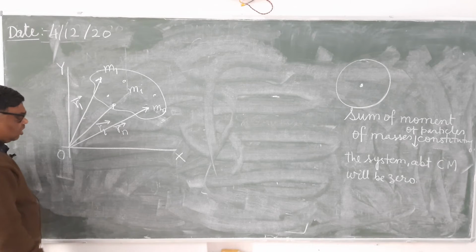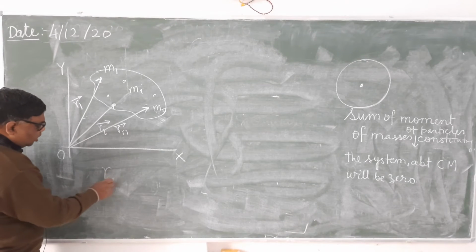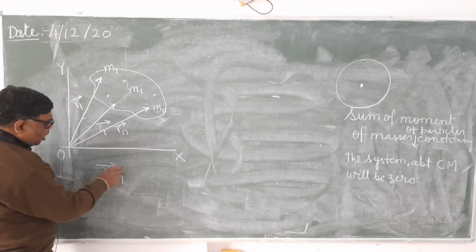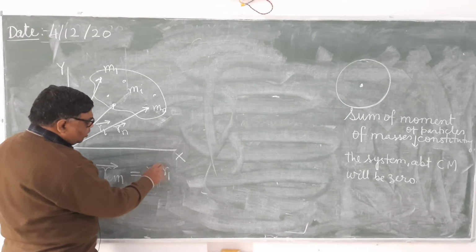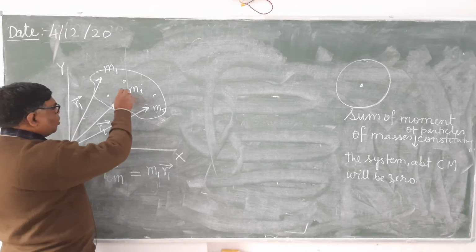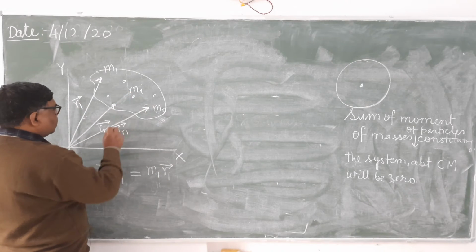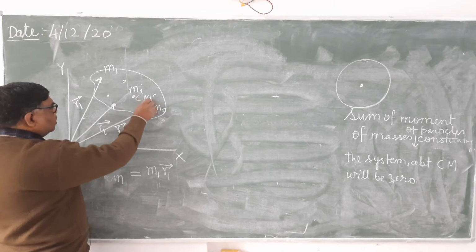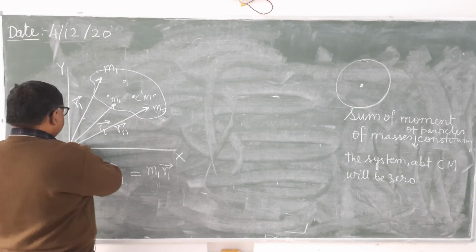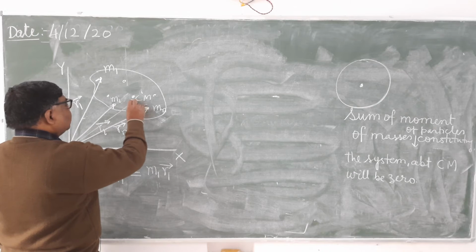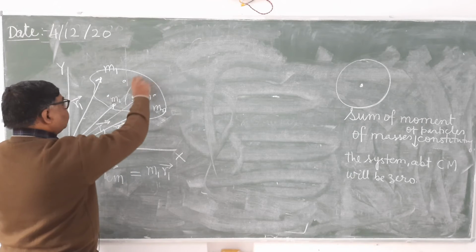So see here. What will be the coordinate of center of mass? You take any point at the center of mass. Suppose you have taken this point at the center of mass. This is the ith particle. So what will be the position vector of center of mass?